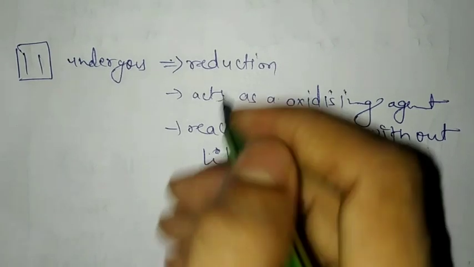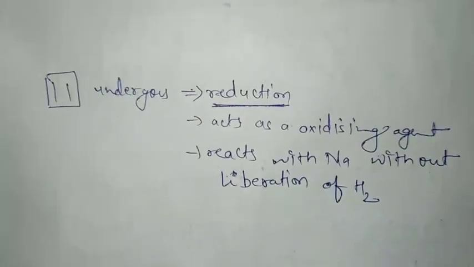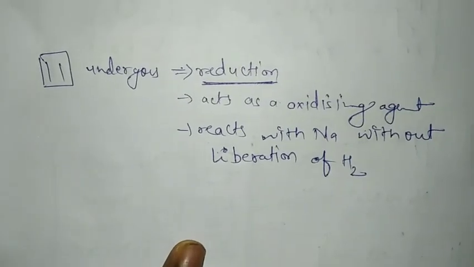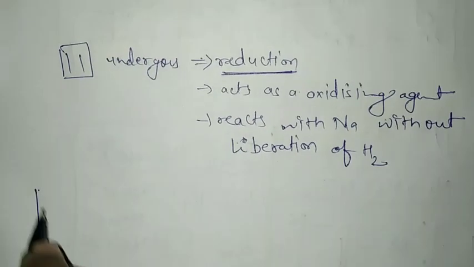Now, since it is going to reduction, let's discuss, can it undergo oxidation?